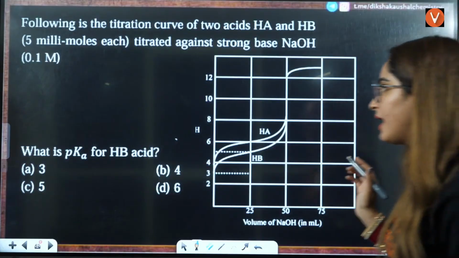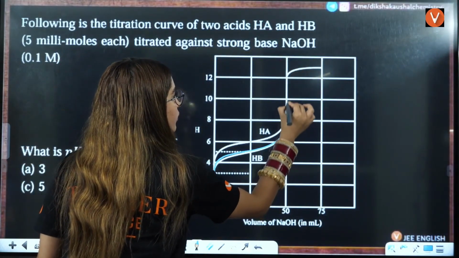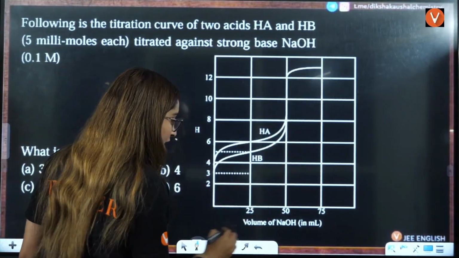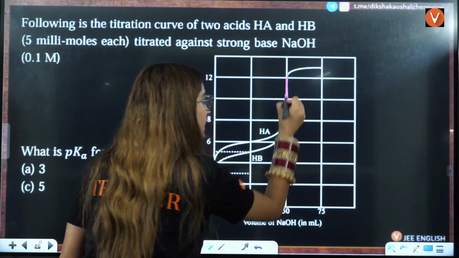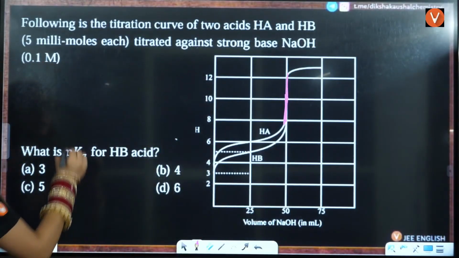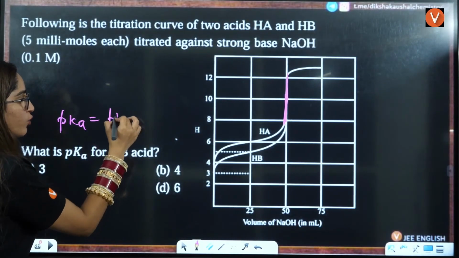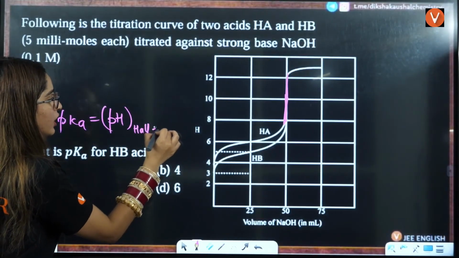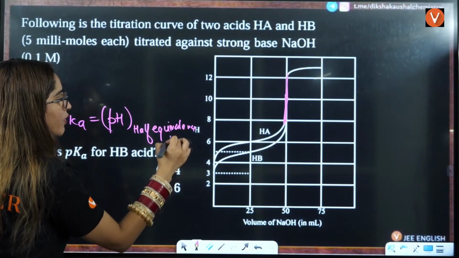What is the pKa of HB? So this is the HB curve that you can see, right? We know that this point is the equivalence point. Now remember, the one thing you need to know is that pKa is equal to the pH at half equivalence point.